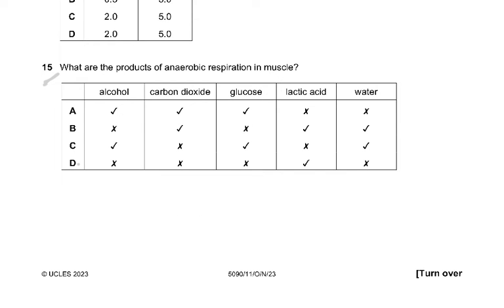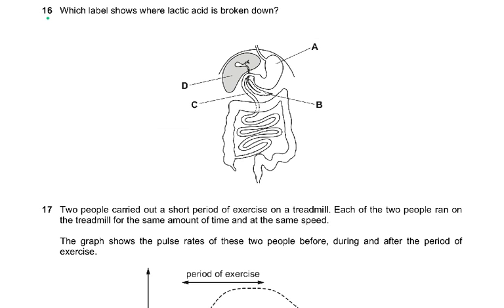Question 15. What are the products of anaerobic respiration in muscle? It can't be alcohol, it can't be carbon dioxide, it cannot be glucose. It's only lactic acid. So that's why the answer is D. Only lactic acid is produced in anaerobic respiration in muscle. It's only in anaerobic respiration in yeast that it's alcohol and carbon dioxide. So you must know that as well.